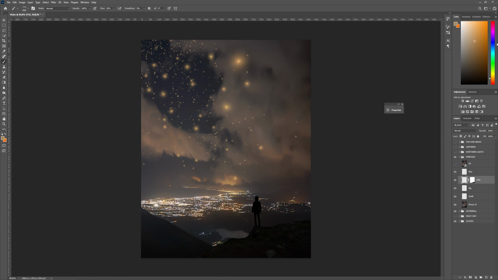Probably something, let's actually pick the same color as there and desaturate it a bit. And all we need to do is just brush here. And that's a bit too strong, so we can play around with the flow. And that's pretty good. Let's add a bit of blue there as well, just a bit of variation in the fog. And now you can see that we have some nice fog there that separates the foreground from the background.